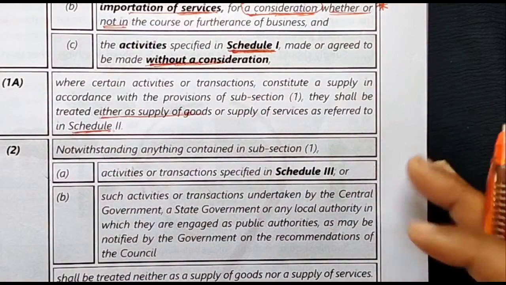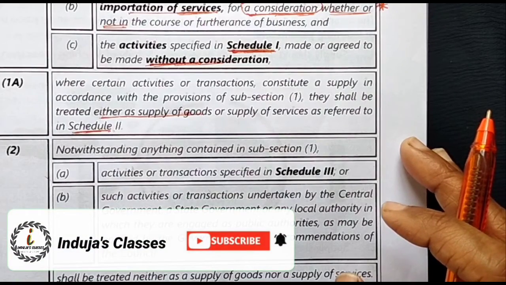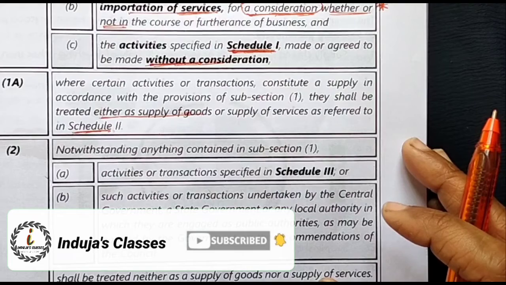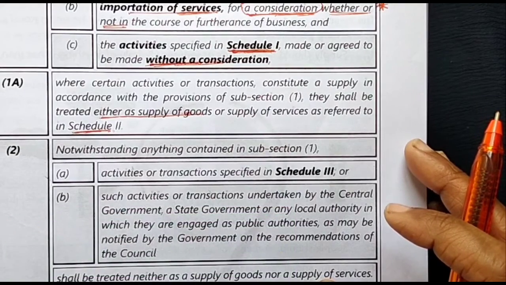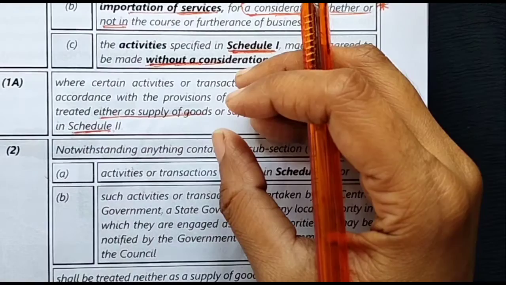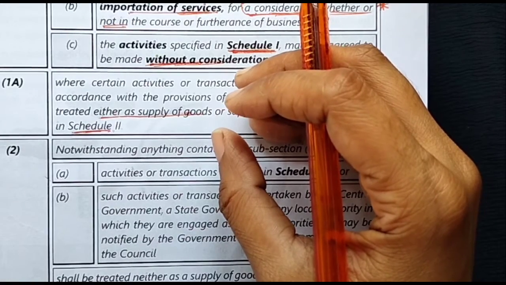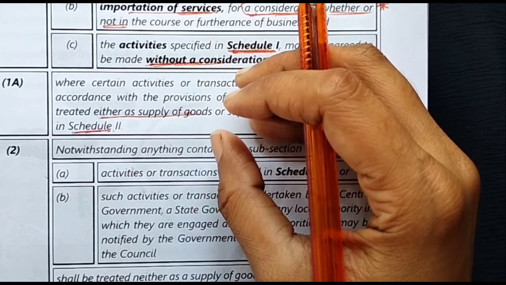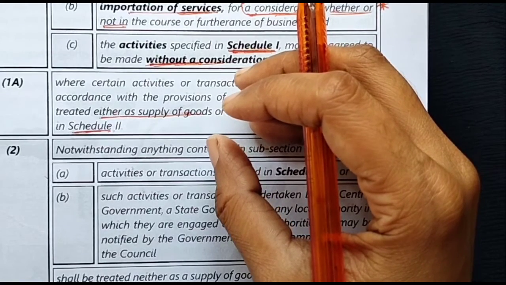So, it is commonly used when we have a doubt whether this activity is to be treated as supply of service or supply of goods. For example, in case of a restaurant, it is providing services, and also providing food to us. So the food is a good, whereas the service is also provided along with it.